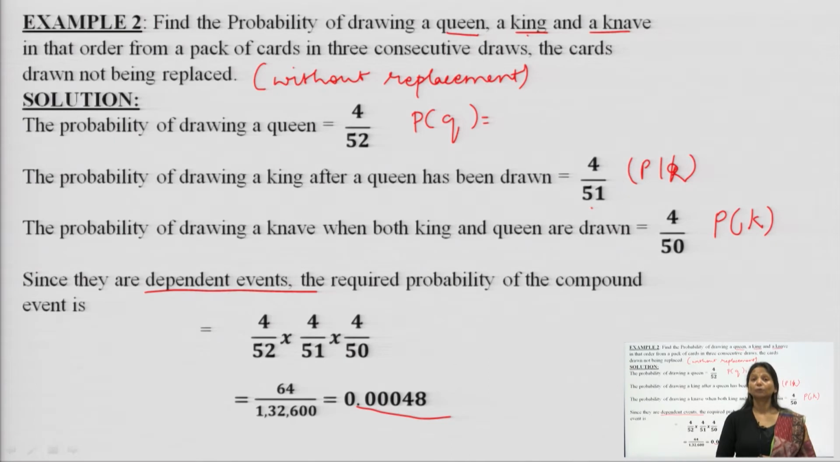That means if in the first attempt I get a queen, the second attempt gives a king, and the third attempt gives a knave, the possibility of getting this kind of combination is very less. So, the probability is very small that we get this kind of combination here.